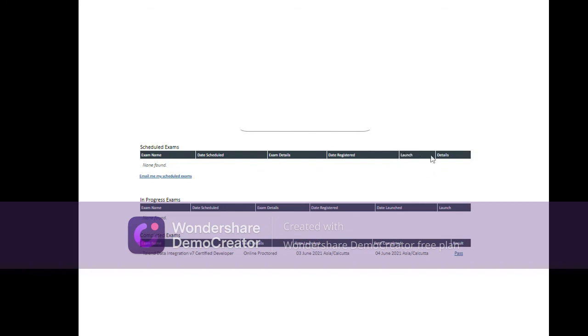For example, if you are registered for 8 o'clock, around 7:50 you can open this website and you'll be provided a link for the certification. So just click on launch. It will redirect you to the examination page. Once you clear the examination, you can see the result here, the examination name and the result. Yeah, that's it. Thank you, friends.